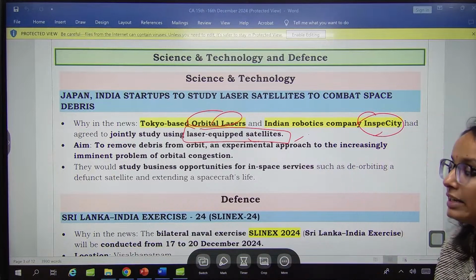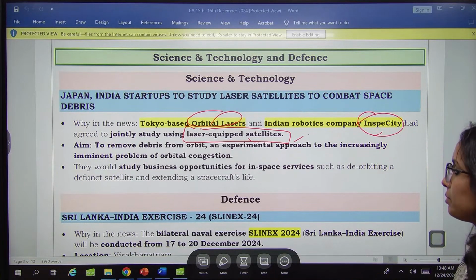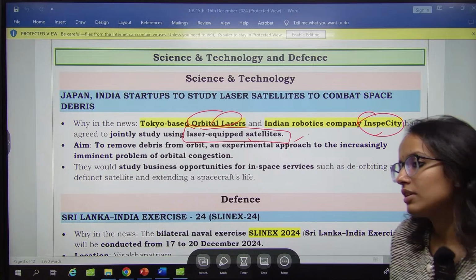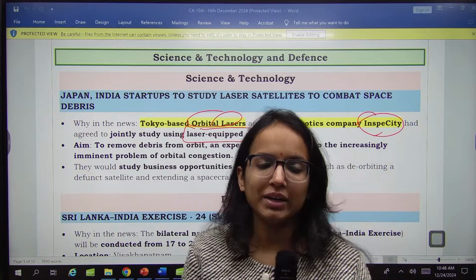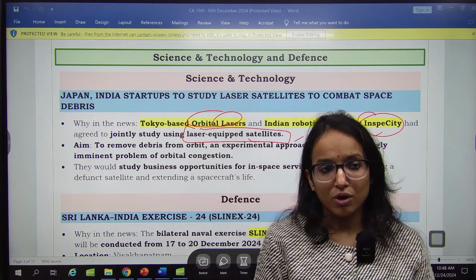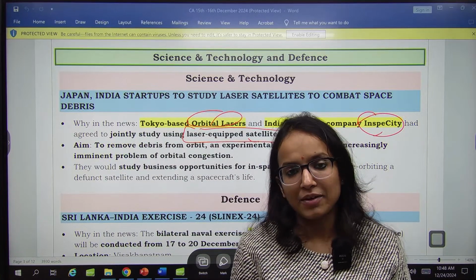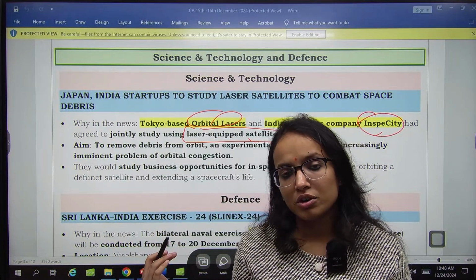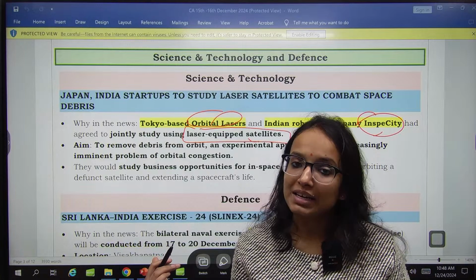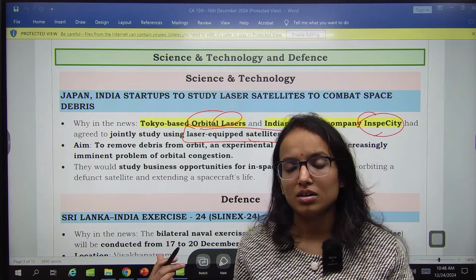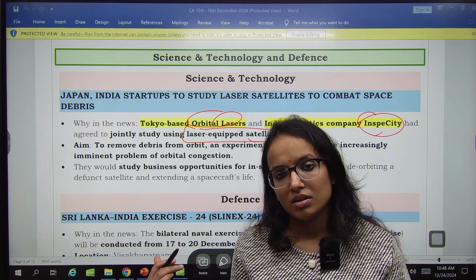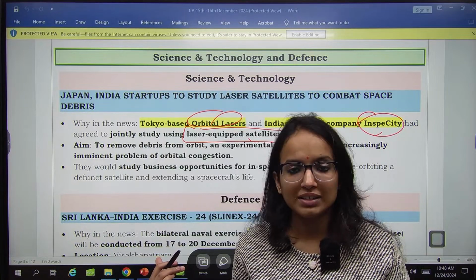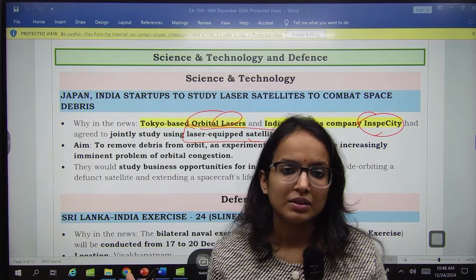the unwanted items, right? To remove debris from the orbit, this experimental approach is there, and it is going to reduce orbital congestion as well. Like you have on-road congestion, the traffic jam जिसको हम बोलते हैं, ऐसे ही, because if the debris is not removed, further space missions might get affected. There might be a collision with the satellites and other spacecrafts. Okay.